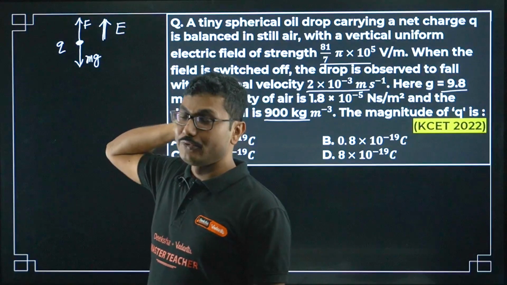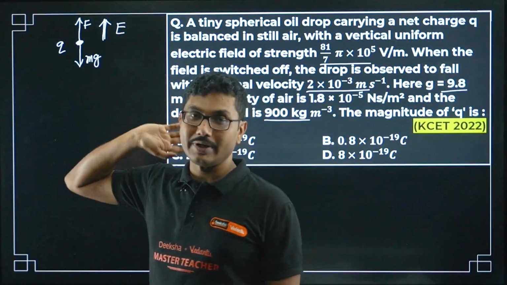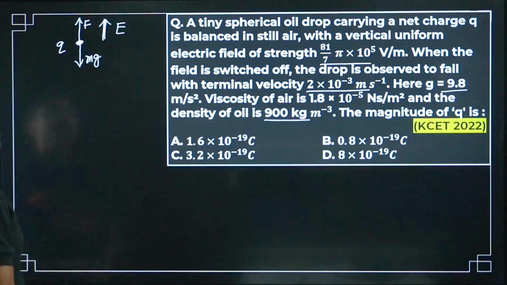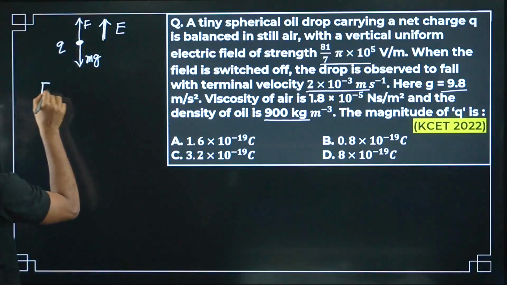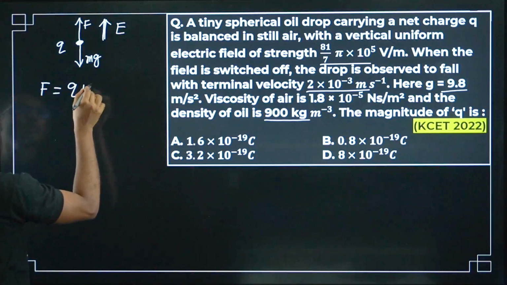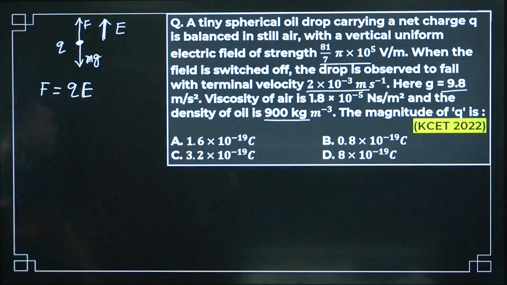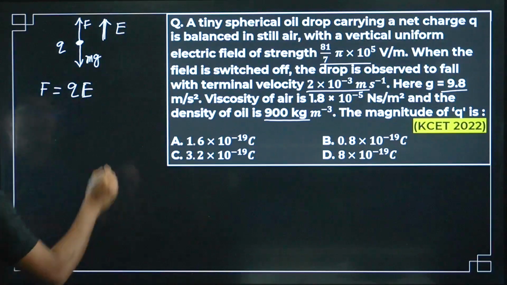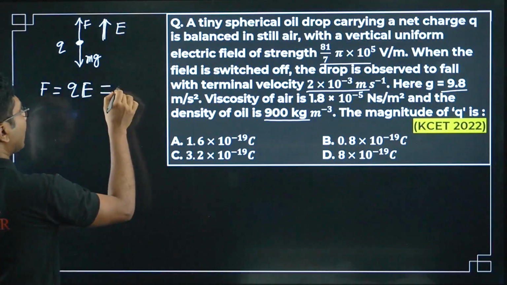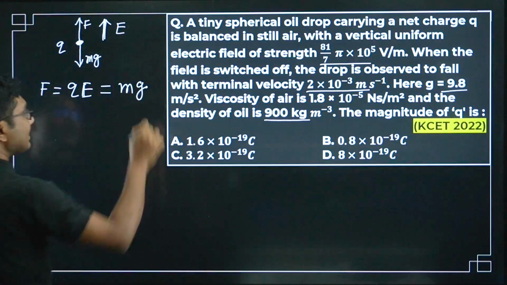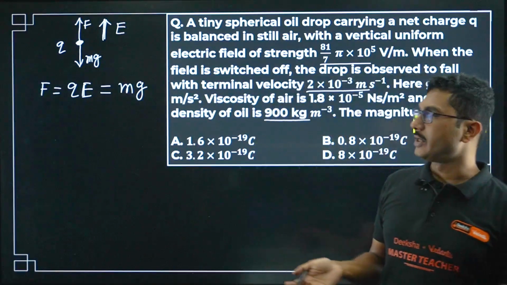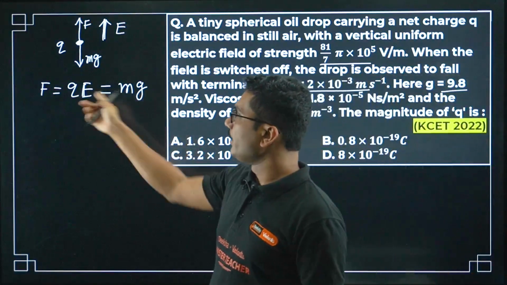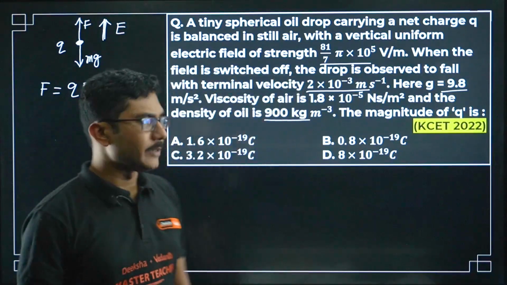But if you read the question, the mass is not given anywhere. The electric force here is Q into E, and that should be balancing the weight of the charged sphere, so QE must equal mg.